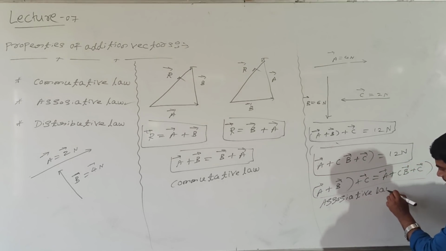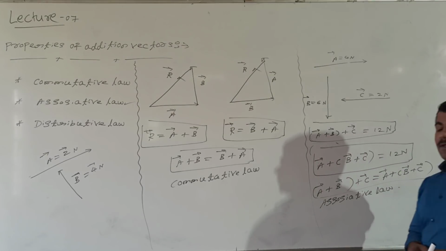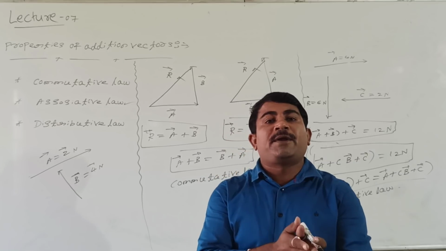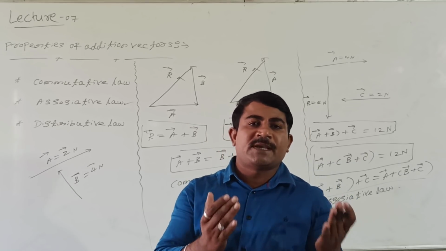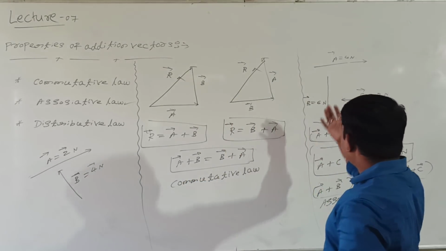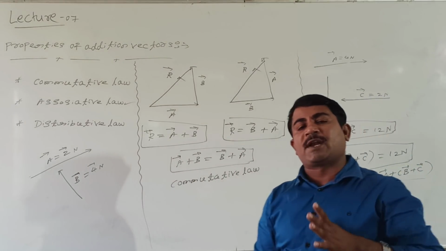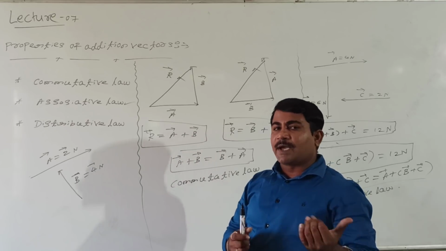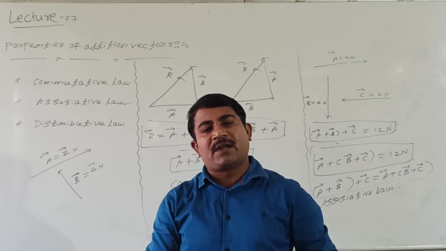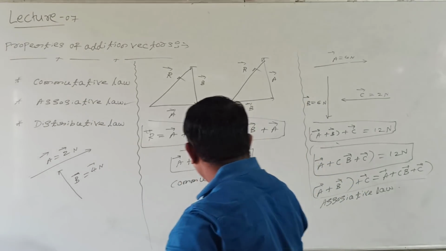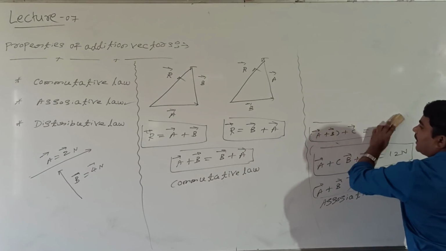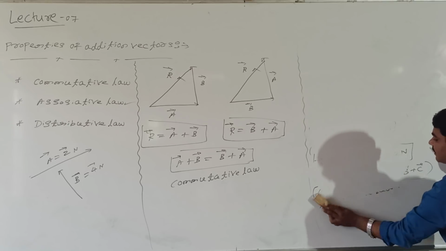Associative law. Right? I mean addition of more than 2 vectors, independent of their order, will give the same result. Then students, this associative law you can see graphically. How I saw commutative law using the graphical method, you can see associative law also by using the graphical method. How to show this? Look at me. Vector A, vector B, vector C, 3 vectors I will take.